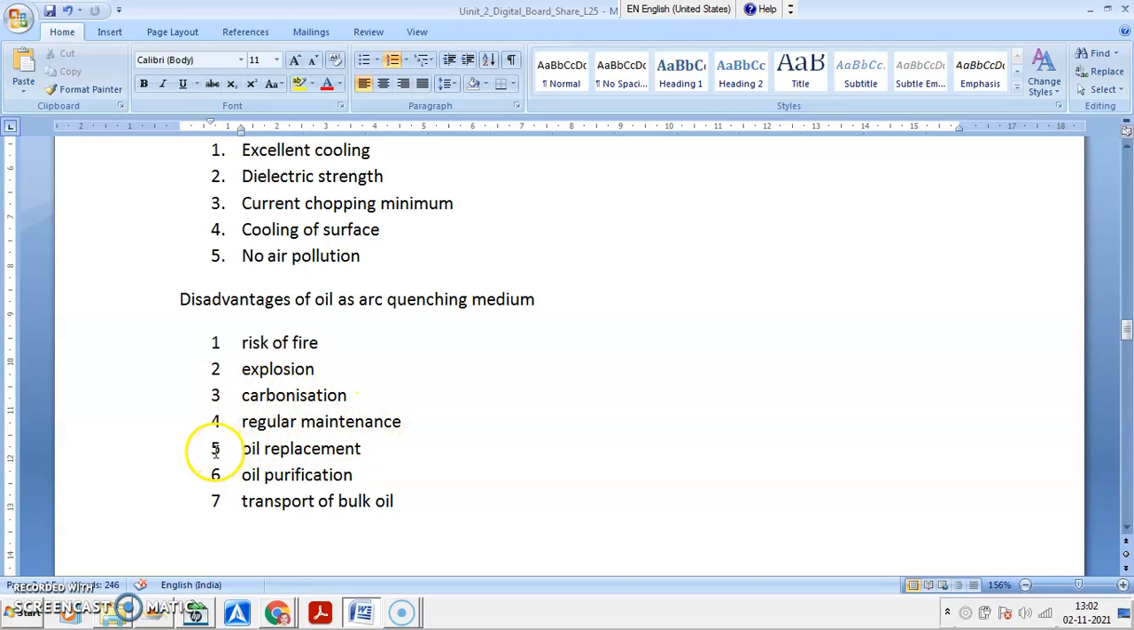Regular maintenance is necessary. Oil replacement, oil purification for dielectric strength maintenance is required. Transport of oil is required. So all these cases are there. Though these are disadvantages, you can overcome all.